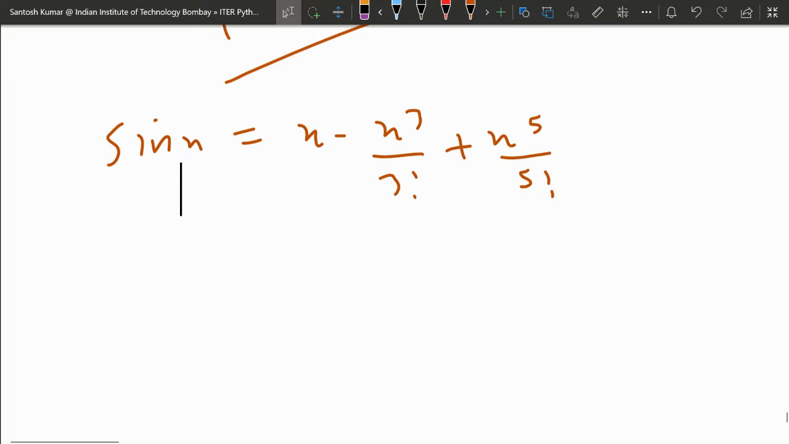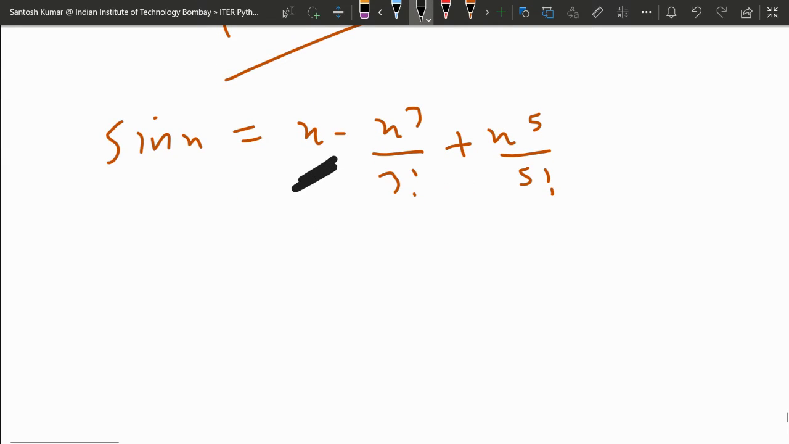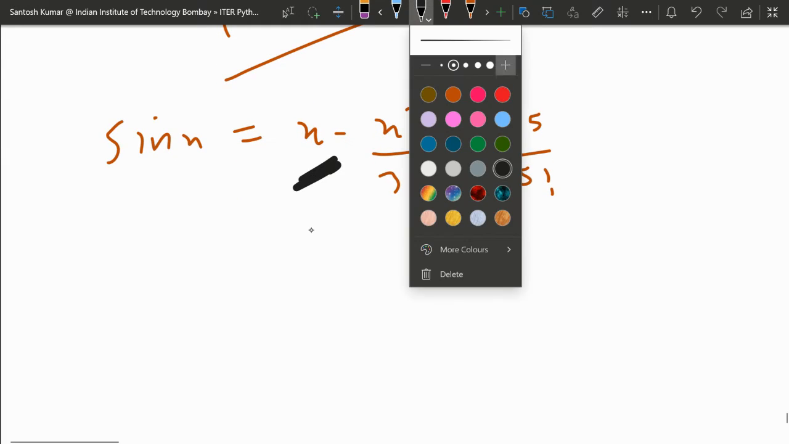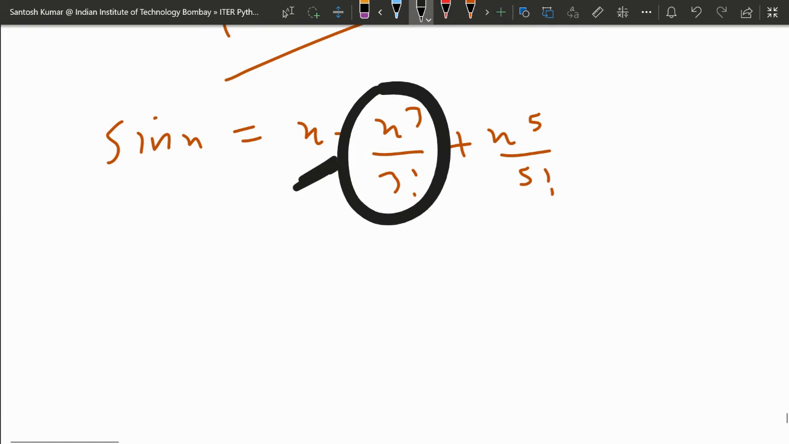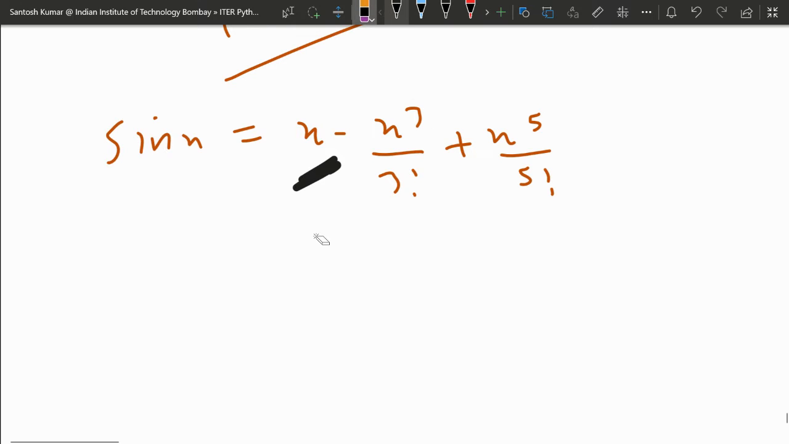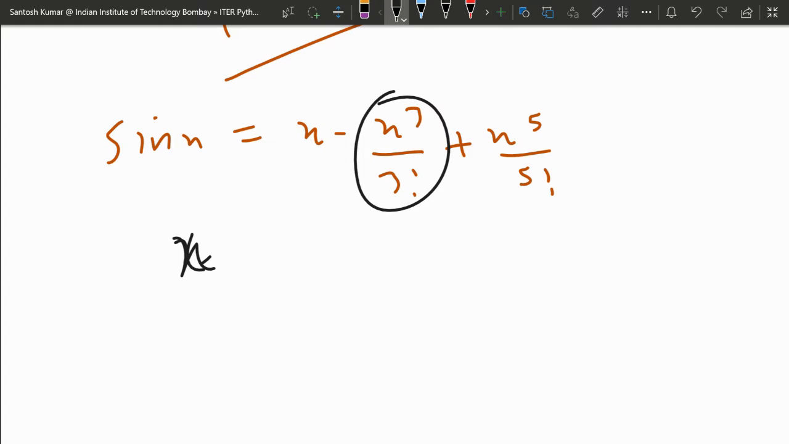So see how it is working. You have first term x. How will you get x cube by 3 factorial? Suppose in the beginning you have x. From x you want to get x cube by 3 factorial. So you multiply x square upon 3 into 2. I am explaining term by term.